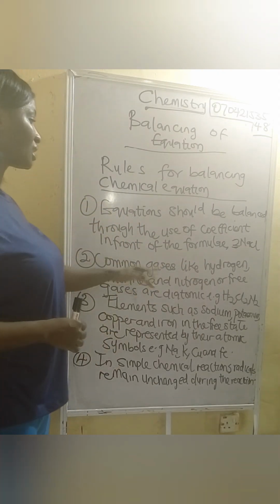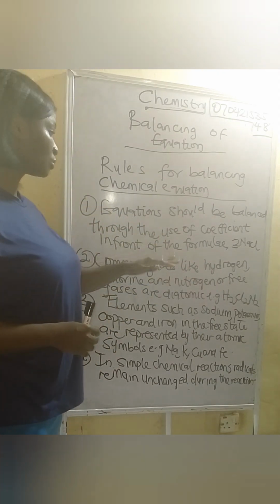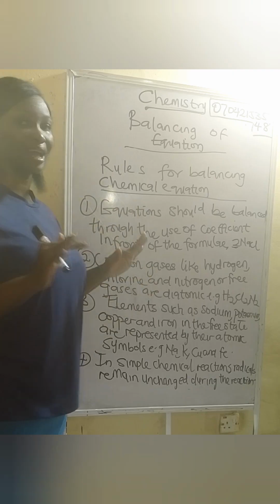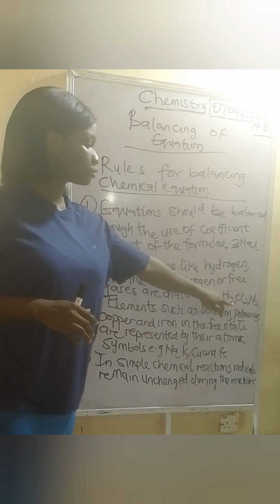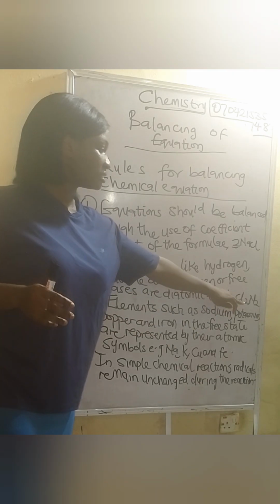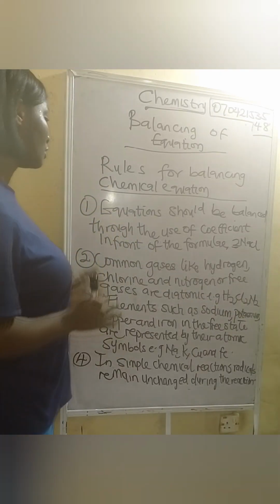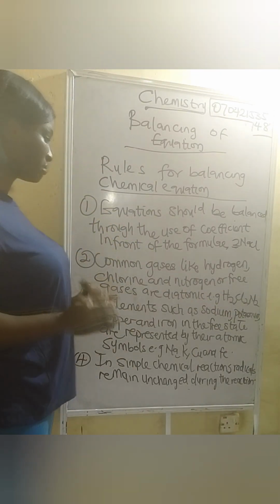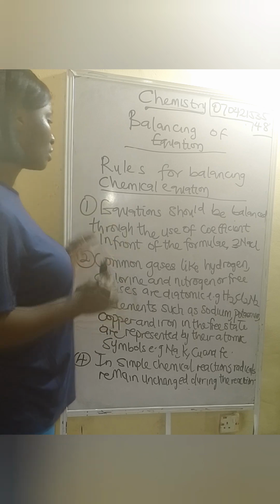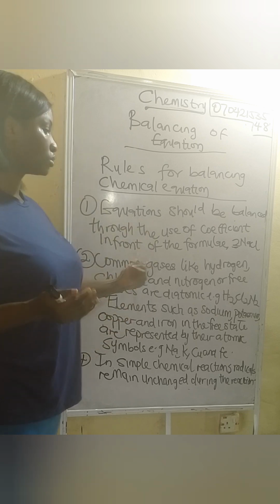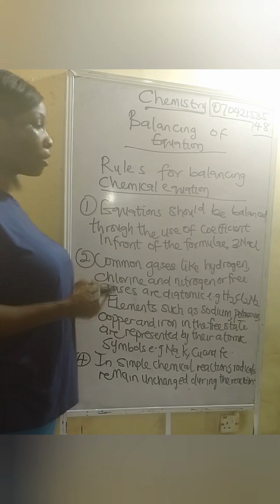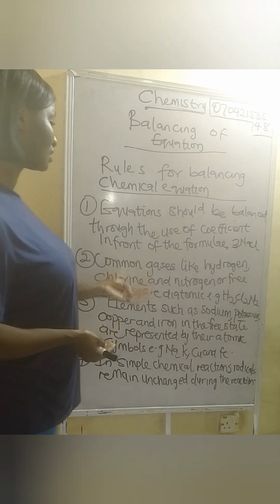So common gases like hydrogen, chlorine, and nitrogen, all three gases, are diatomic. E.g., H2, 2 means di. Cl2, 2 means di. N2, 2 means di. Alright, so now that's what this number 2 means. Okay, common gases like what? Hydrogen, chlorine, nitrogen, oxygen. They are what? All these gases are what?